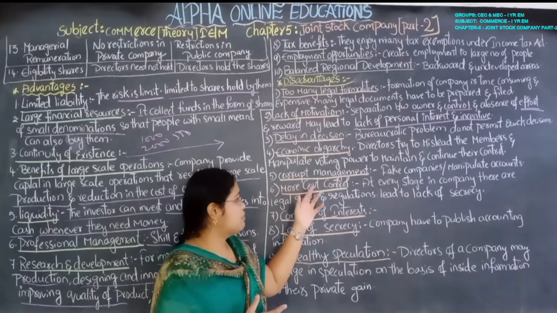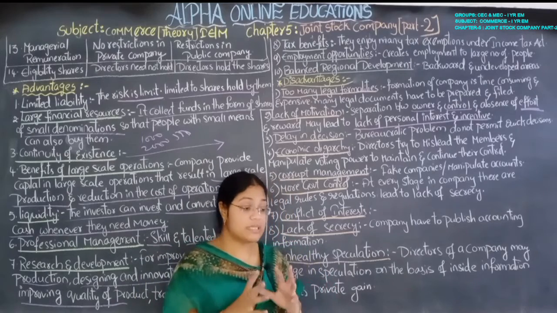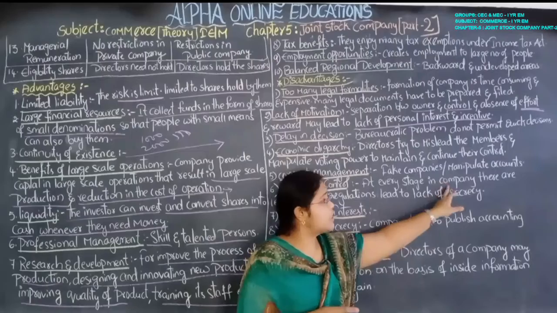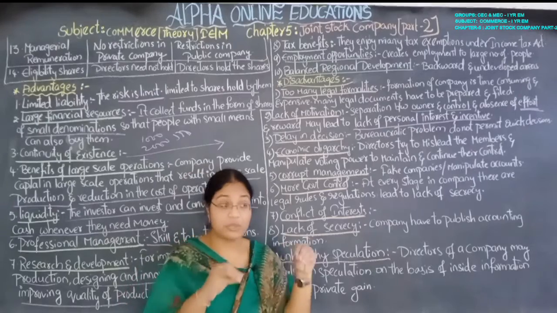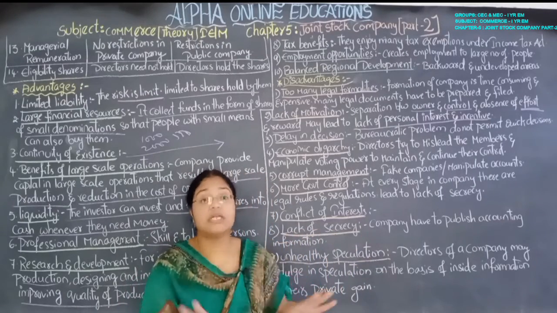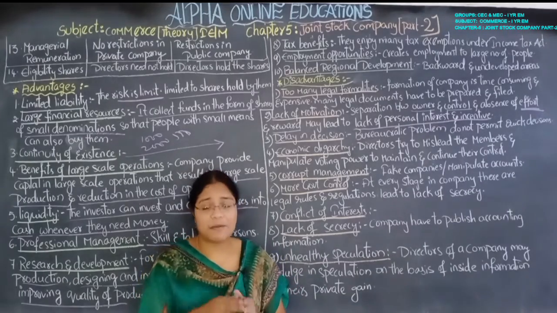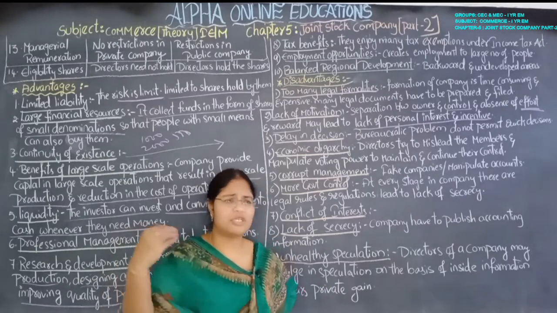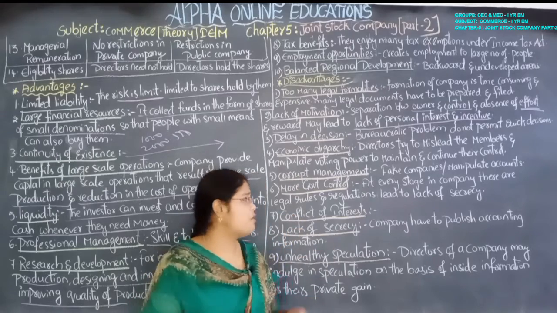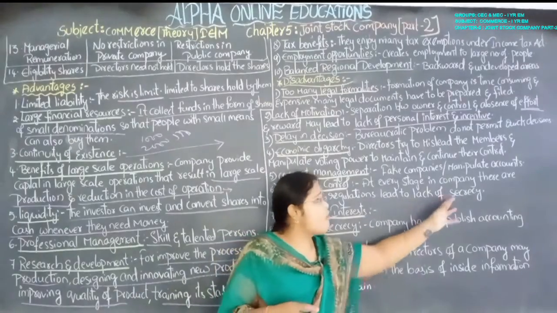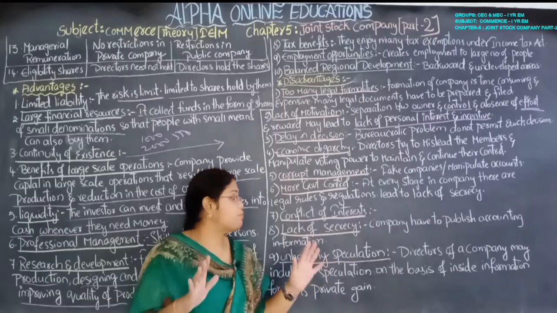Yes, more government control. Sorry, the government control is more, because at every stage in the company there are legal rules and regulations that the company has to follow, otherwise the company will not get registered under the Indian Company Act. So they have to follow, and for that purpose always show accounts to the government, always show certain documents to the government, always file certain records to the government. All this will create a lack of secrecy, meaning there are no secrets of the business, everything is public. So this is also a big problem here.